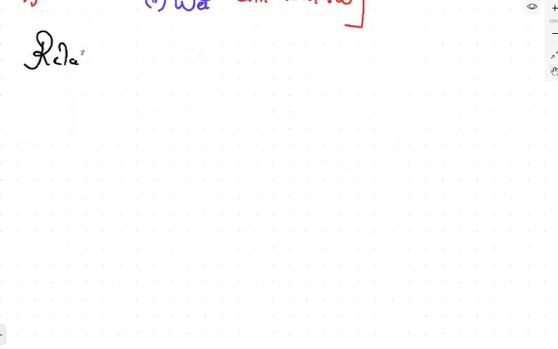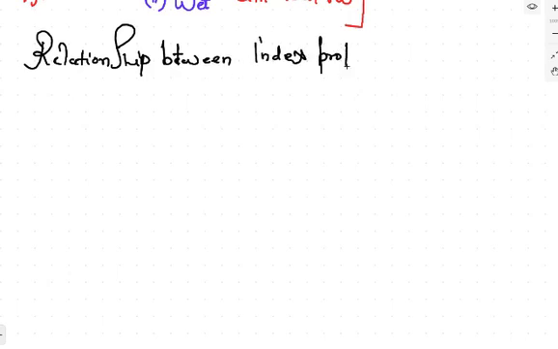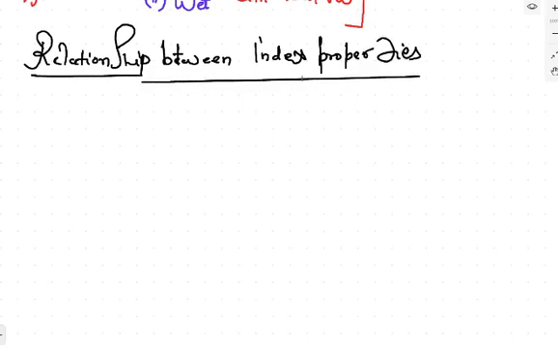Relationship between index properties. These are the relationships between the different index properties that we have studied till now. So let's start with the relationships. Because relationships are important for the objective questions that come, they are important.